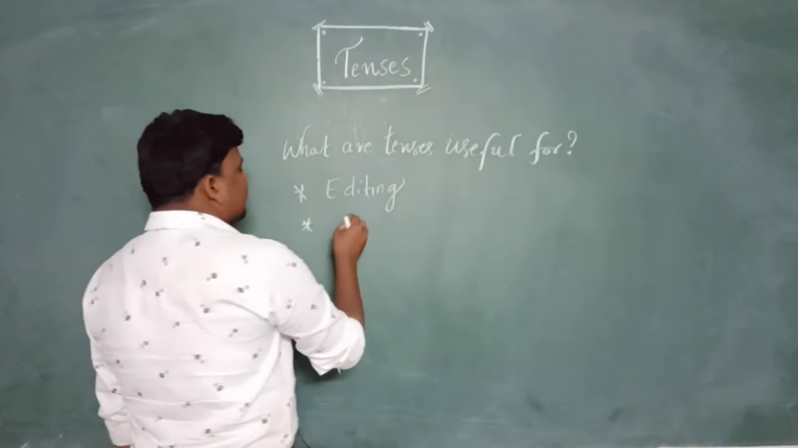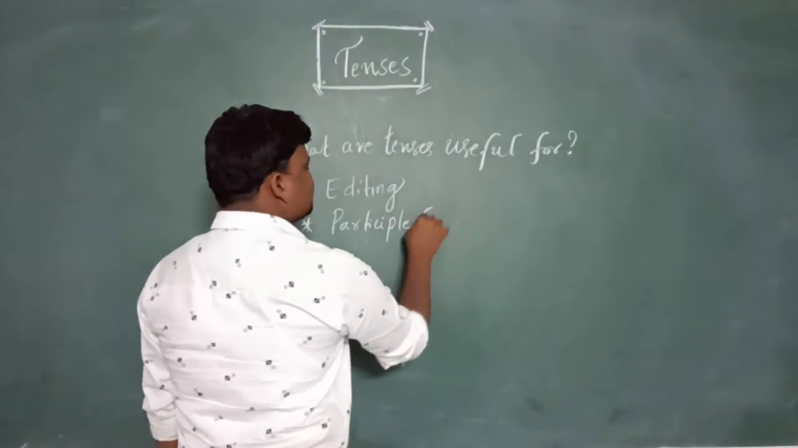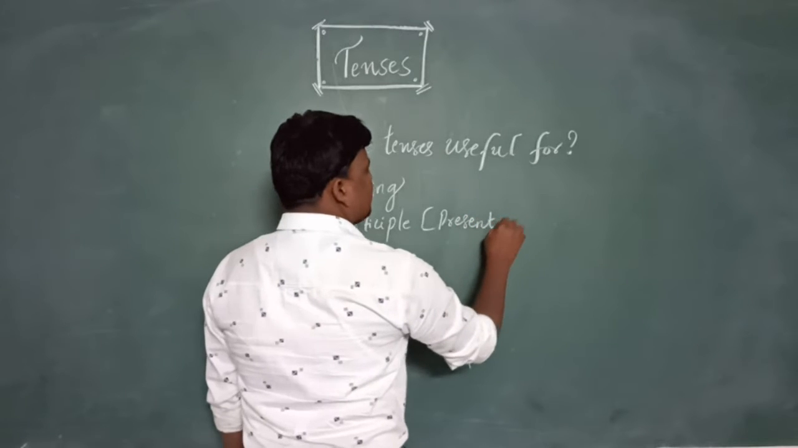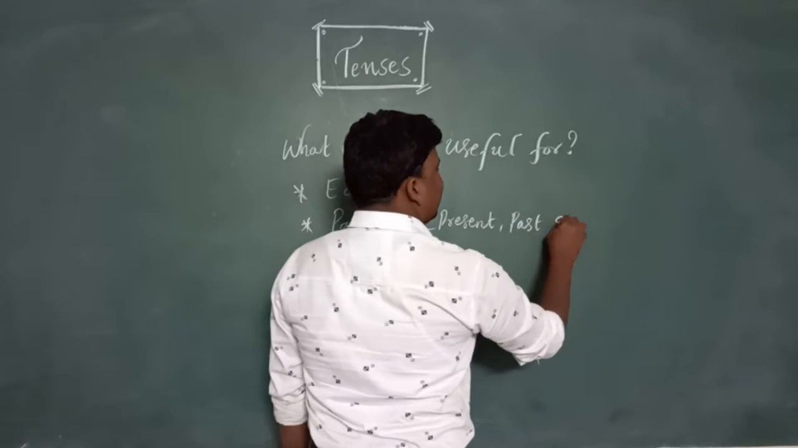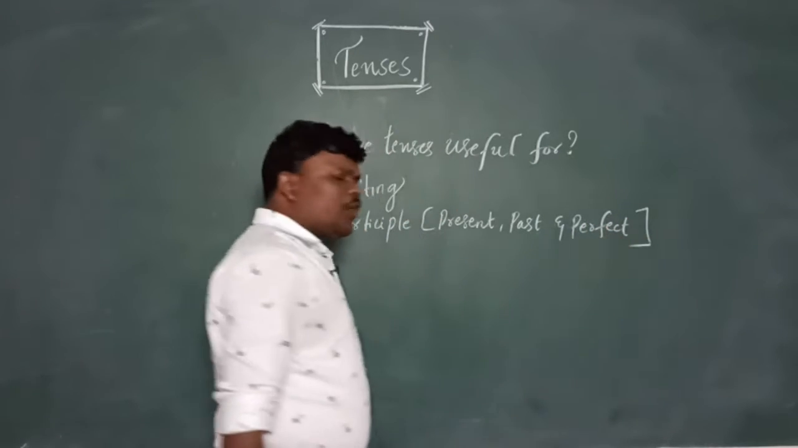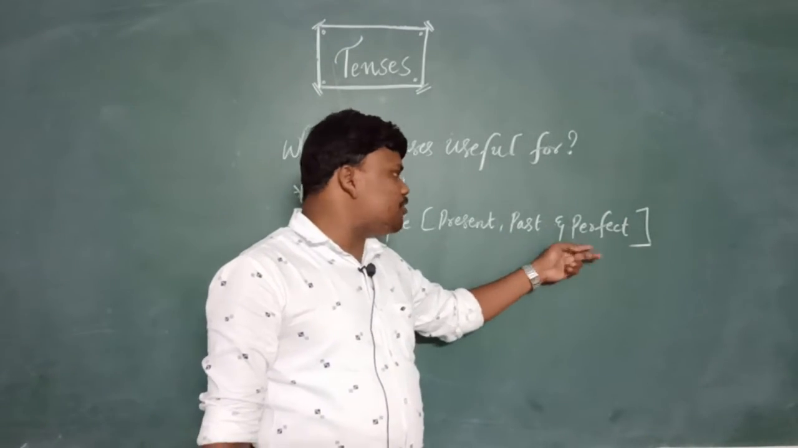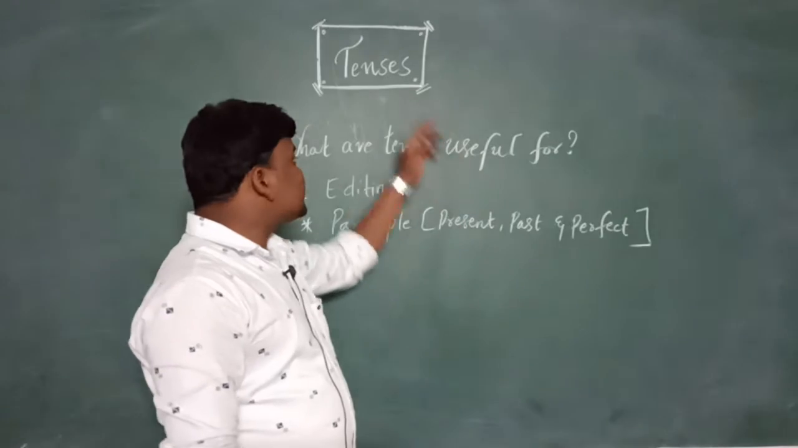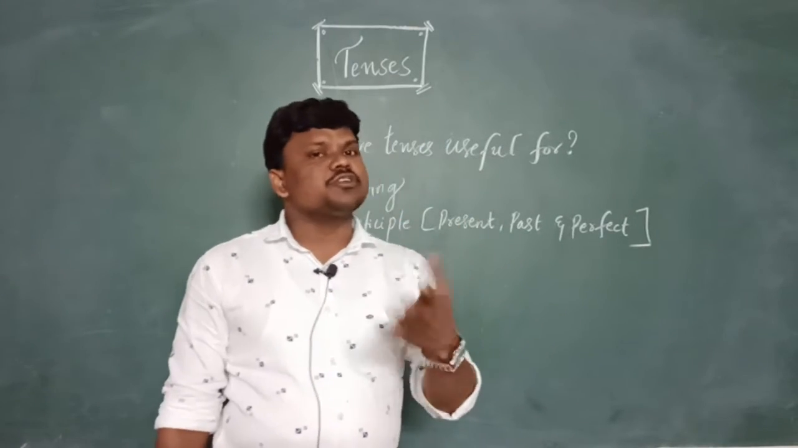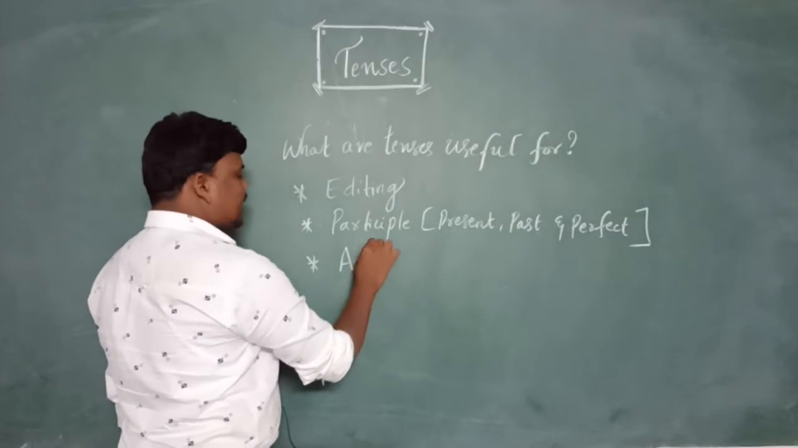And next one, participles. Participles are three, right? So what are those? Present participle, past participle, and perfect participle. If we want to combine two sentences with present participle, past participle, perfect participle, we should know tense compulsorily. Without knowing tense, this topic is also impossible for us to learn, my dears.